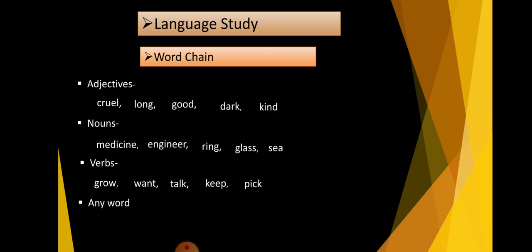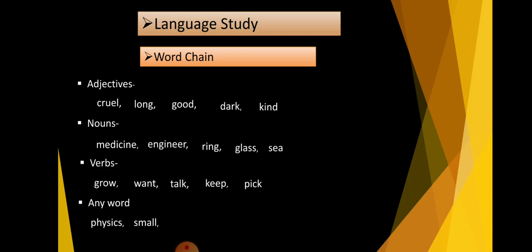Now next word chain, any word. You can write any word in this word chain. Means you can write adjective, noun, verb, adverb, any kind of word in this word chain. For example, first word is given here, physics. It ends with the letter S. So our next word begins with the letter S, small.